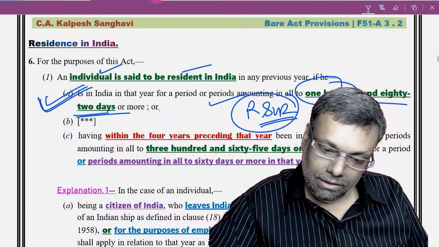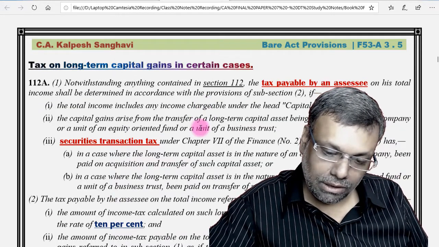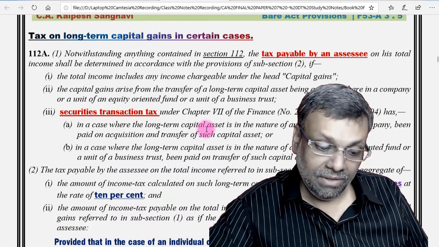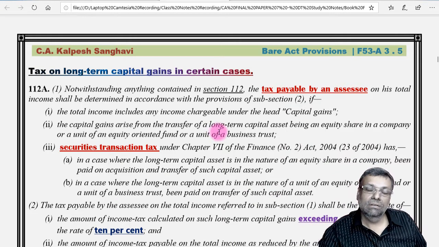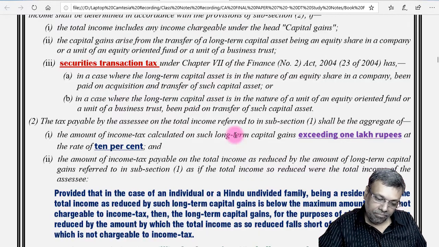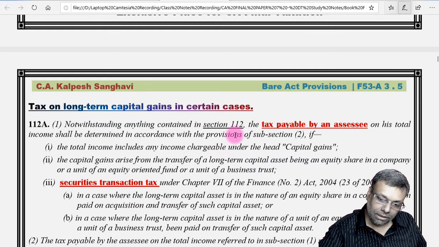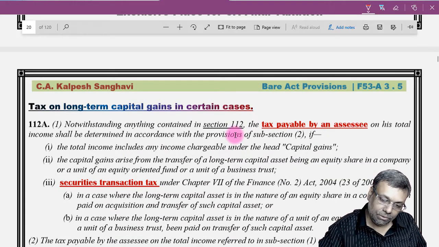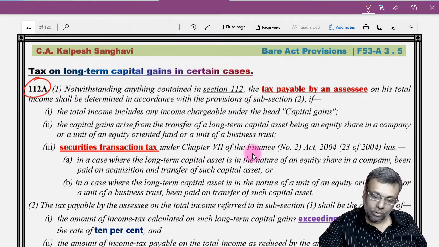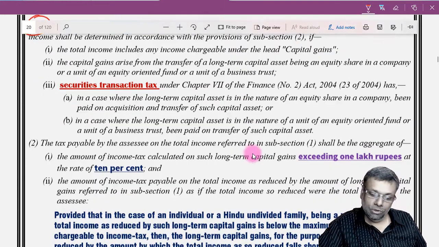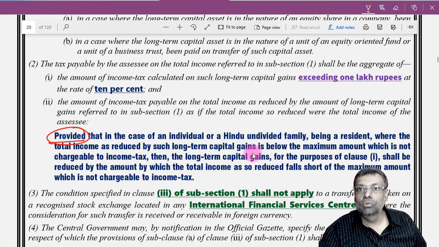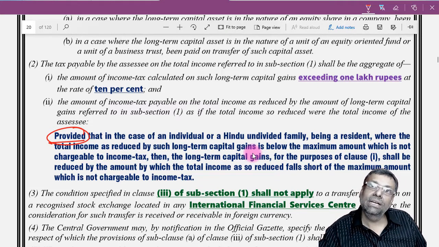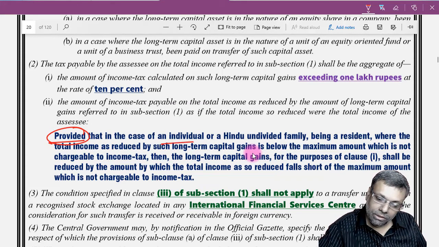Okay, now I'll tell you those particular provisions very quickly and show you wherever there is an exception. See, in the given question it is section 112 because it is long-term capital gains on the sale of land, but I'll just show you that. See, first of all, this is 112A. It is not there in the question, but I'm just showing you that particular exception, that you can use unused basic exemption limit towards a special rate income. Okay, look at this particular provision, and a similar type of provision in the respective special rate income provisions is there, and wherever it is there, that is only an exception, otherwise no exception,